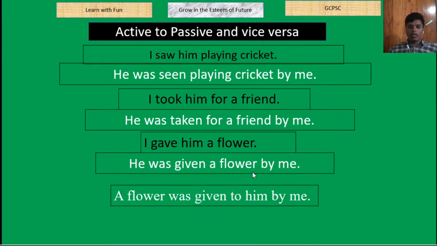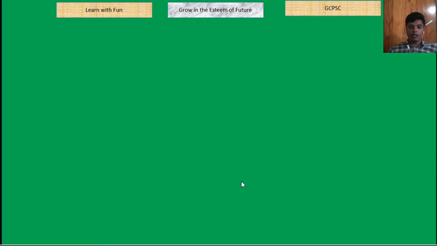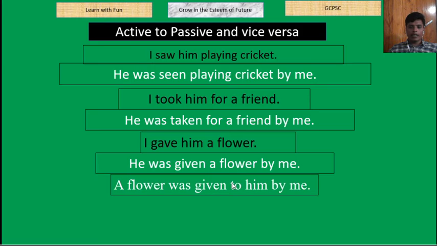But if we take the direct object or the non-living object as subject, then: a flower was given to him by me. So here is an extra to. If we take the personal object, we need not take any preposition like to. But if we take the direct object or non-living object, then we have to take to or a preposition like to. So, a flower was given to him by me.